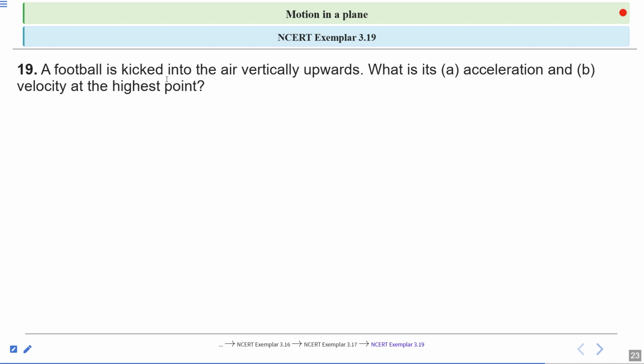A football is kicked into the air vertically upwards. What is its acceleration and velocity at the highest point? In this question, you have to find the acceleration, and second, the velocity at the highest point. Please solve this question.